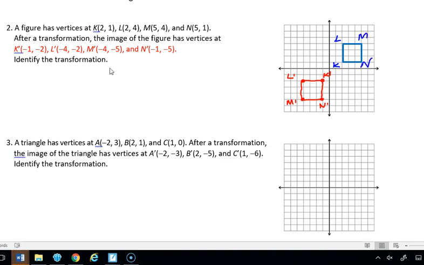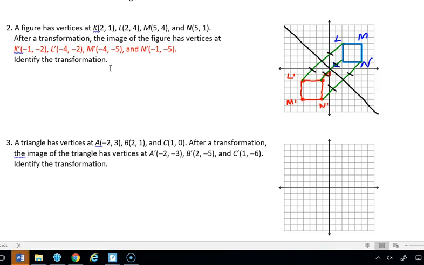Now I want you guys to notice that it looks to me like a reflection, because the K stayed across from the center, from the origin. N stayed to the right, bottom right. L stayed top left, and M stayed outside. So what I want you guys to see is if I start drawing some lines here, just from those three, those are parallel. And if I was to draw a line of reflection straight down through the middle of here, then I see that that segment and that segment are congruent, and this segment and that segment are congruent, and that segment and that segment are congruent.